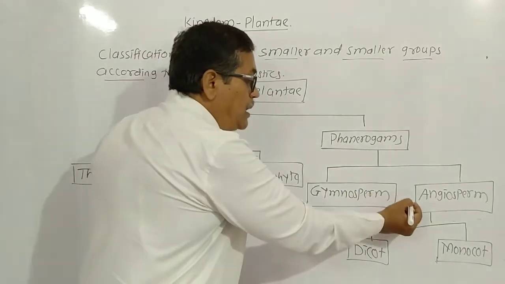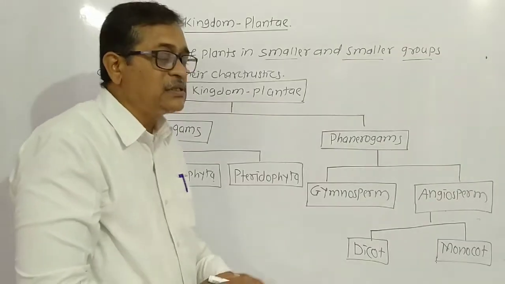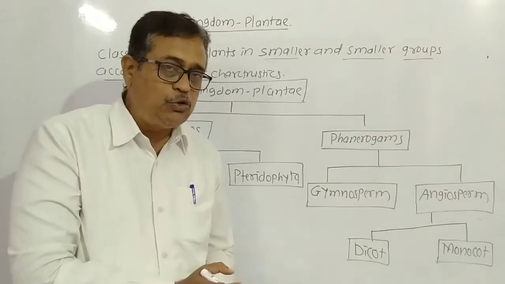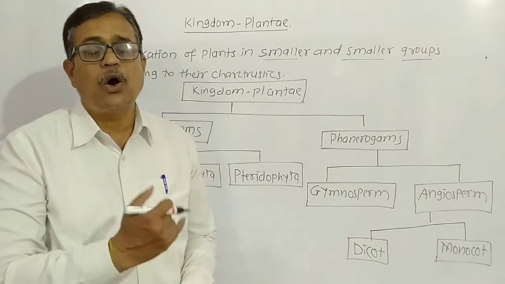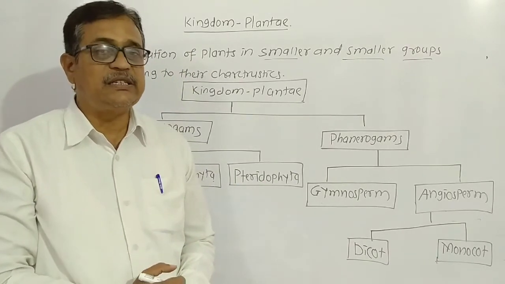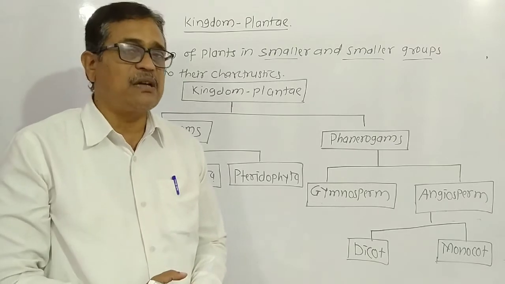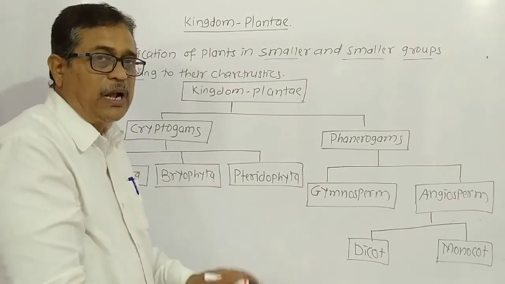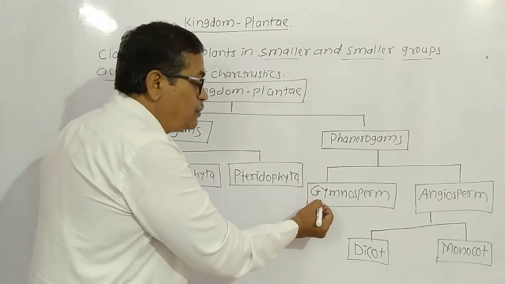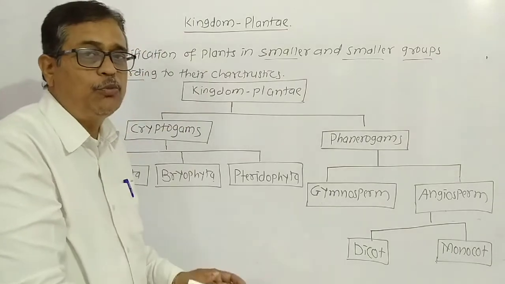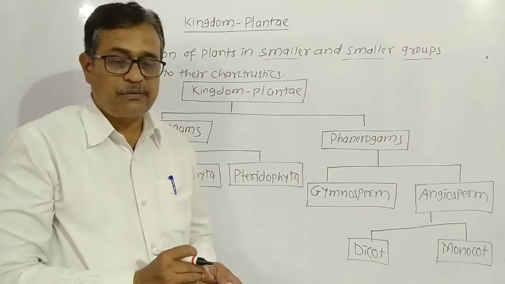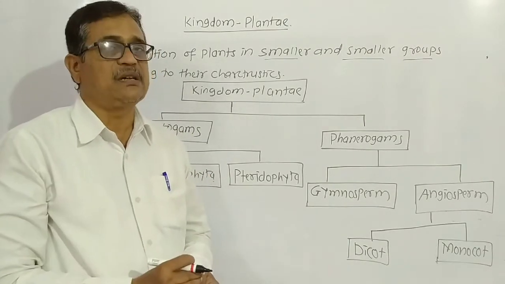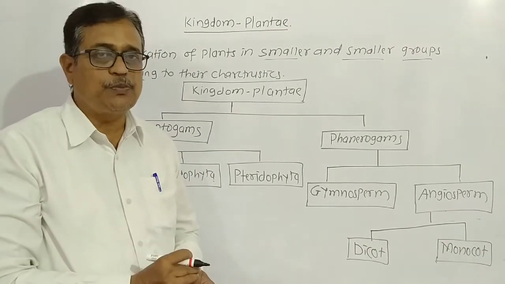Here gymnosperm and angiosperm, how do they get classified? It depends on whether the seeds are enclosed in the fruit or the seeds are outside the fruit. We call them naked seeds, open seeds. Means in this way, phanerogams completely bear the flower and fruit. But here in gymnosperm, what is gymnosperm? Gymno means open seed. Open seed means seeds are outside the fruit. Open seeds are there. That is called a gymnosperm.